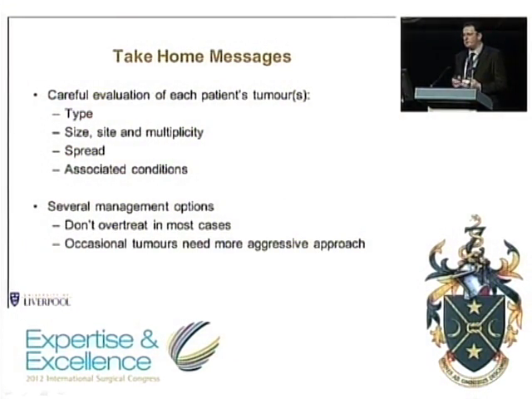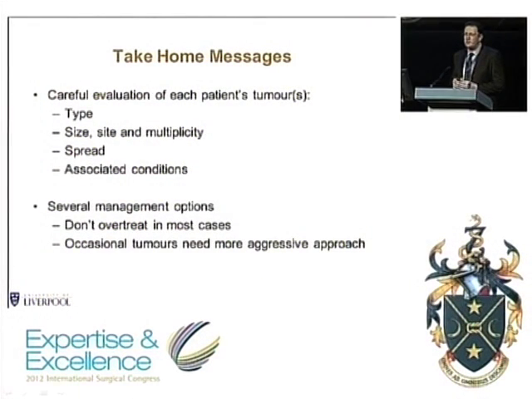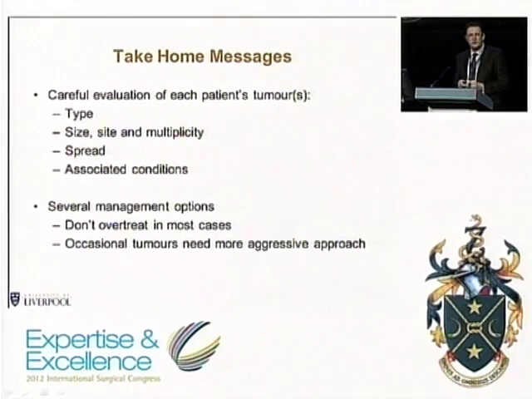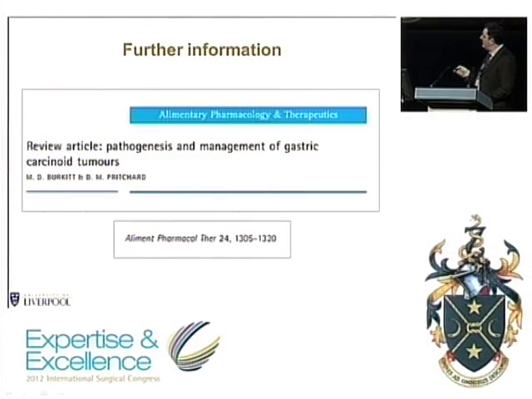There are several management options which should be discussed ideally with a neuroendocrine tumour multidisciplinary team who are familiar with managing these patients. There is often not a right answer, and various things are possible, but in many cases, particularly with patients with type 1 gastric neuroendocrine tumours, we tend to err towards doing less rather than doing more. But the occasional tumour does need more aggressive treatment. If you want to know more about this, we wrote a review in Alimentary Pharmacology and Therapeutics about it recently, which I would draw your attention to.